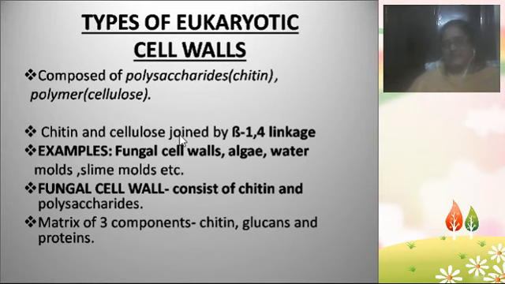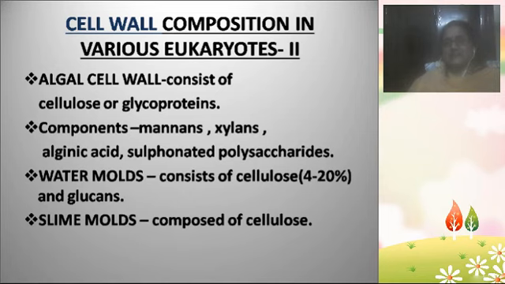Examples of this type of eukaryotic cell wall are fungal cell walls like Rhizopus, and some algae cell walls are also composed of chitin and cellulose, and some water molds and slime molds, etc. The fungal cell wall sometimes consists of chitin along with polysaccharides, and glucans and proteins are also major constituents of eukaryotic cell walls. Going into detail of how many types of cell walls are present in the various types of eukaryotes.